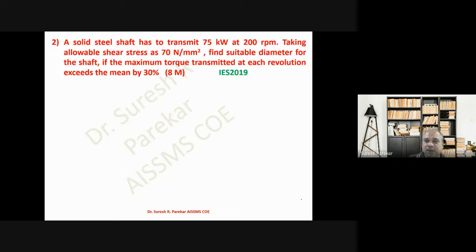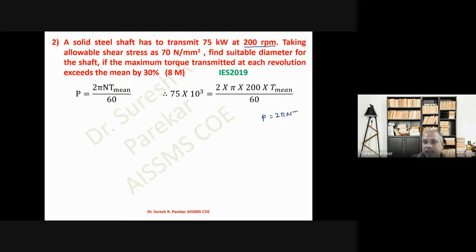Then we have a second problem, again asked in IES 2019, which was actually related with a shaft, that is torsion. So we have this formula. If you remember, P is equal to 2 pi N T mean upon 60. Now here we have 200 RPM. We have three formulas for P. First, 2 pi N T average upon 60, where N is in RPM.